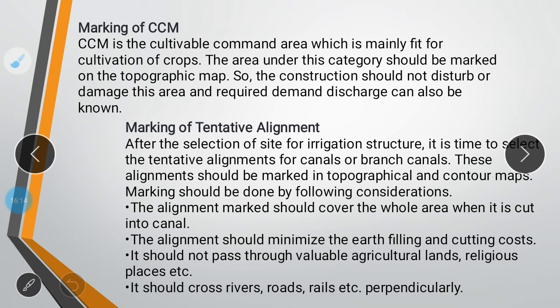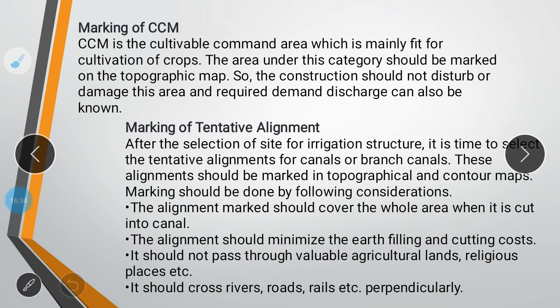Next one is marking of CCA. CCA is cultivable command area. How much area would be cultivated by the given river is kept in mind, and through the marking of CCA you can easily calculate the budget of that irrigation project.